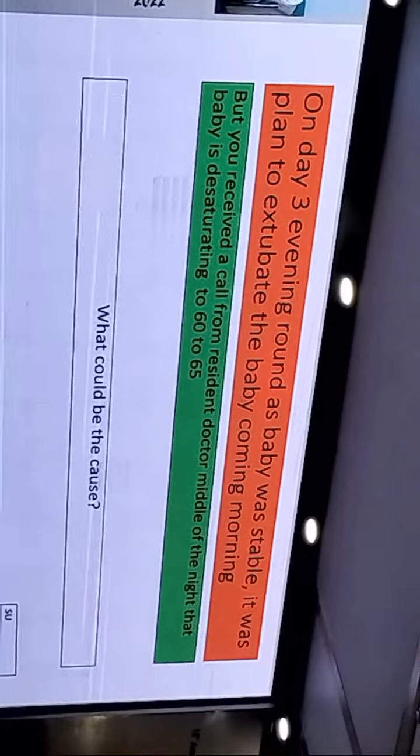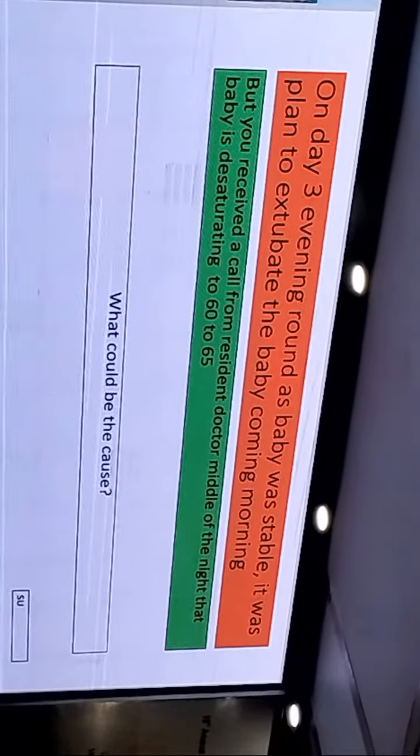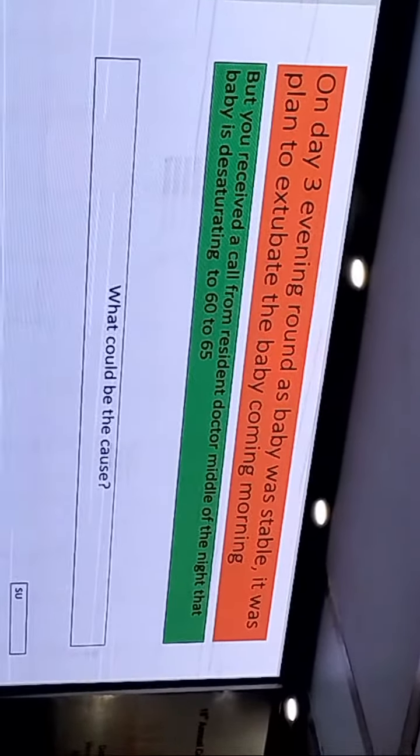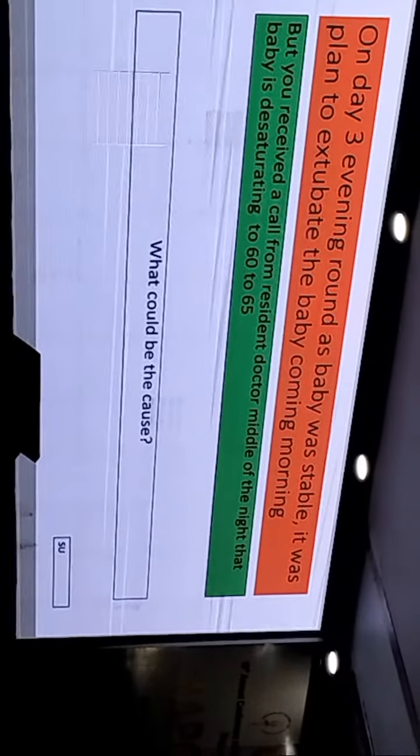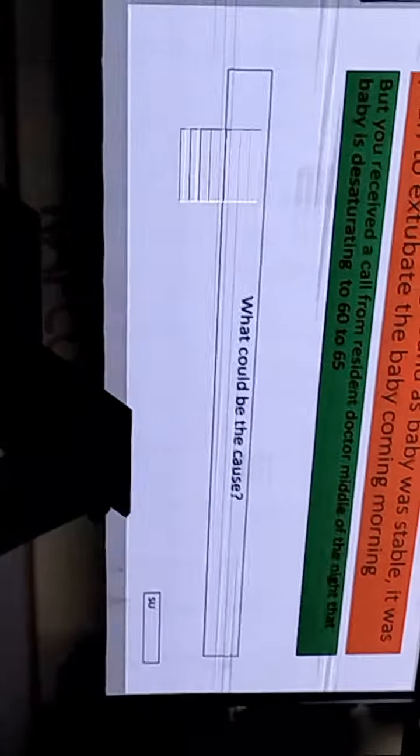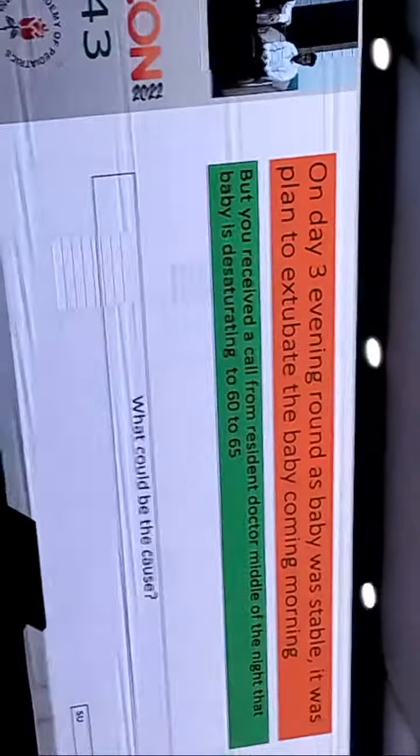In such cases, when an intubated neonate deteriorates suddenly, we should first rule out 4 causes, given by the mnemonic DOPE. D for dislocation of the tube. The tube might be dislodged out of the trachea or displaced further into either of the bronchi.